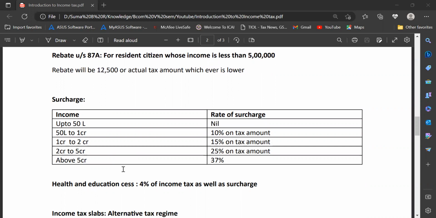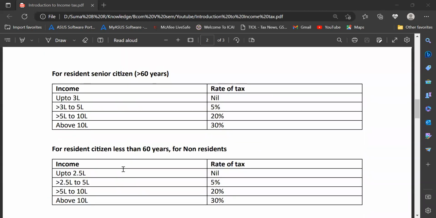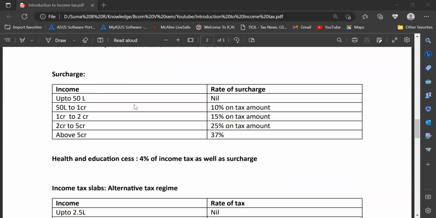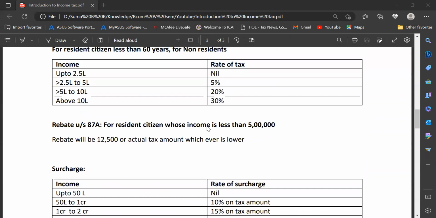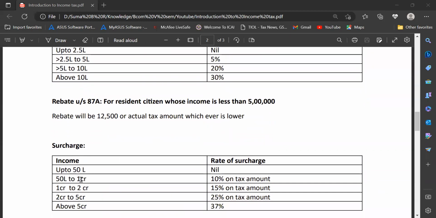If it is greater than 50 lakh to rupees 1 crore, then 10% of whatever tax amount I've calculated in the above methods will be added as surcharge. Say, for example, if my tax was 5 lakh rupees, the surcharge under this slab would be 5 lakh into 10%. That will be added to your tax.